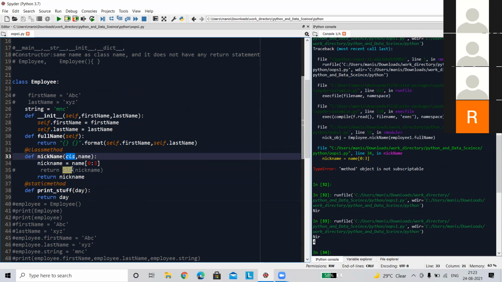But from the definition or from the designing part, a special kind of keyword is created to declare a class reference inside a class method. You can use a self keyword as well. There will be no error here. This is the normal method, or we can say instance method.